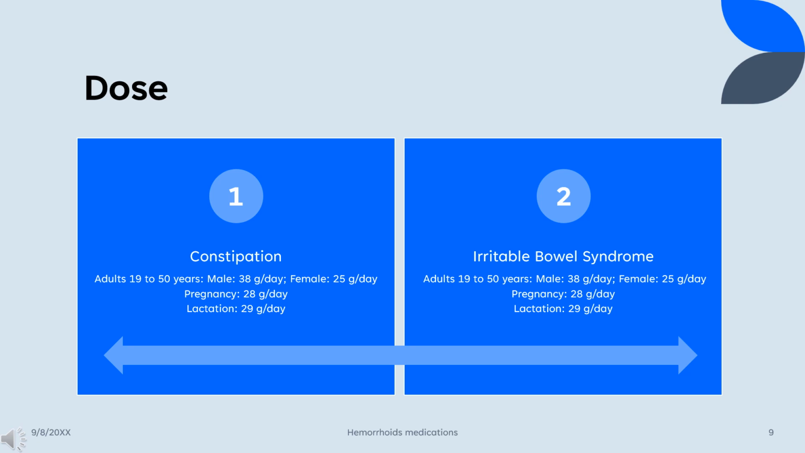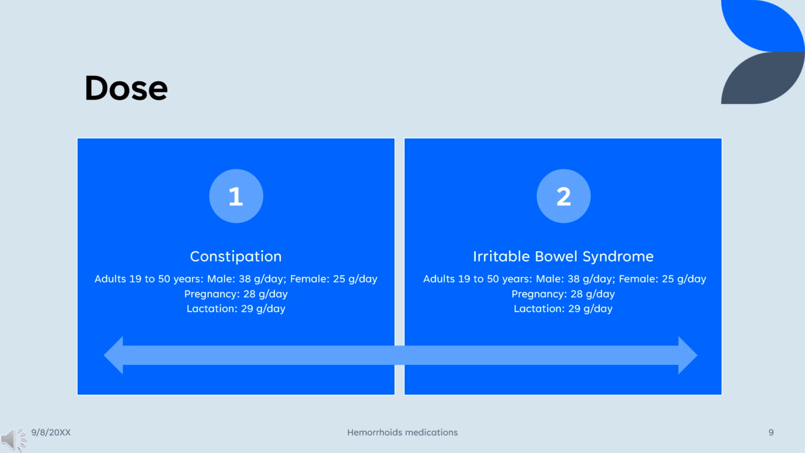Daily fiber. Adults 19 to 50 years: male, 38 g/day; female, 25 g/day. Pregnancy, 28 g/day. Lactation, 29 g/day. Dose: 1 to 2 rounded teaspoonfuls, 1 to 2 packets, 1 to 2 wafers, or 5 to 6 capsules orally with 8 ounces of fluid 1 to 3 times a day.